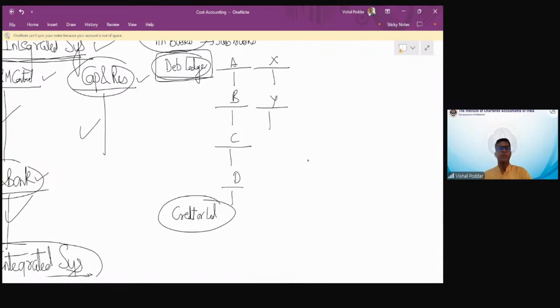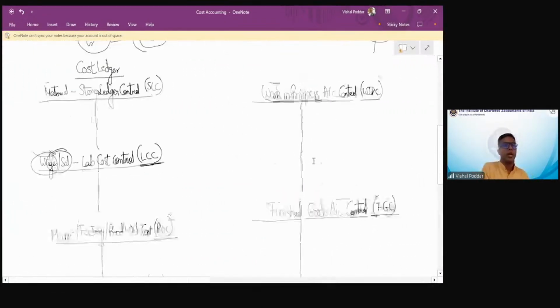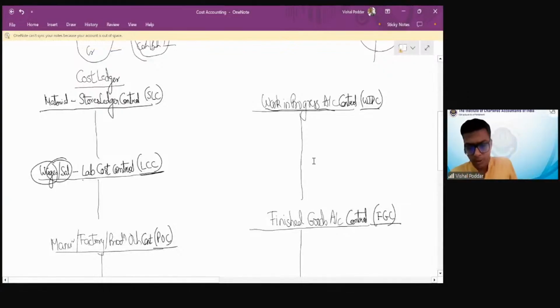The same logic applies in your costing books. I do not have a single material. Depending upon what I'm making, if I'm Mahindra and Mahindra or Tata Motors, I will have more than 500 items which go into making one single vehicle.